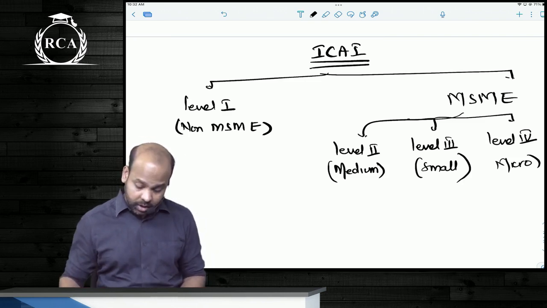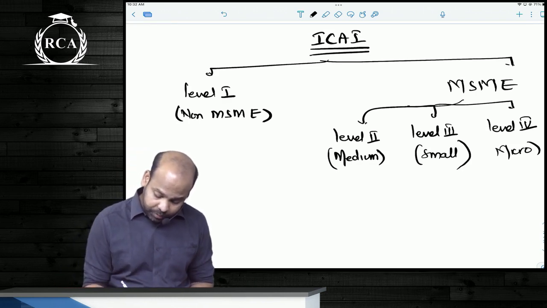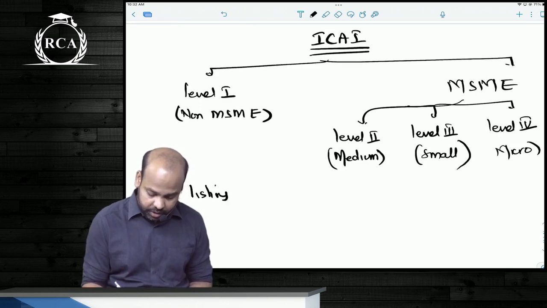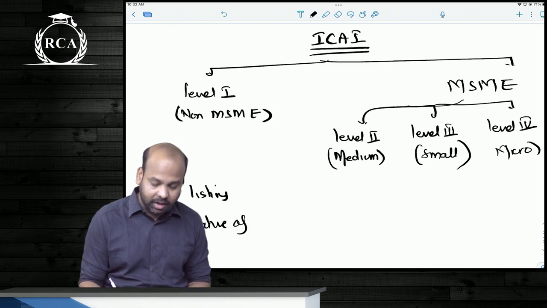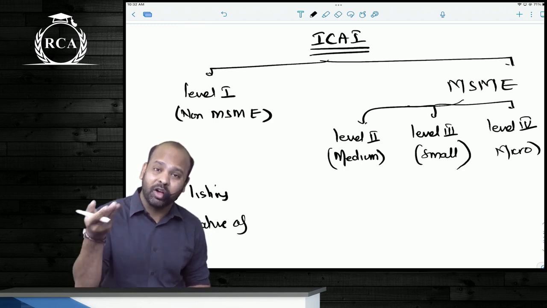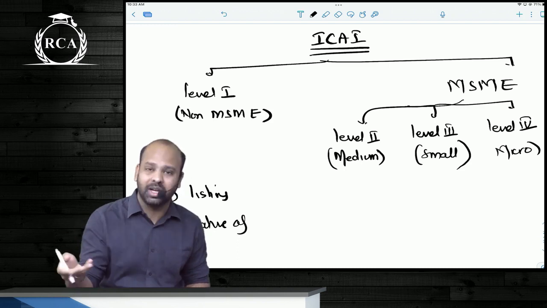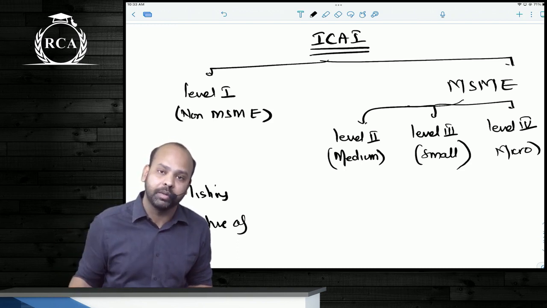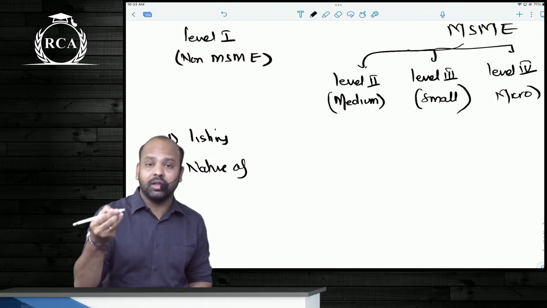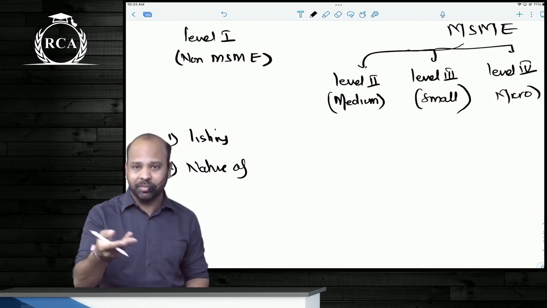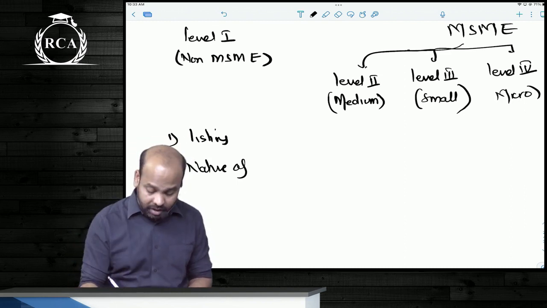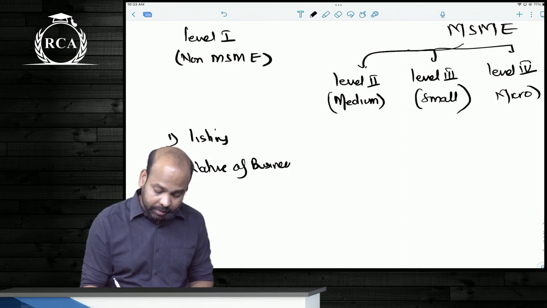All right. Now, the very first point, beta, listing status, nature of financial business, no change. If you are an entity whose securities are listed or in the process of being listed in India or outside India, you will be a very large entity. You will be a non-MSME, and all accounting standards will be applicable in full. If the nature of business is of financial nature, bank, financial institution, guys, then it will again be a non-MSME.